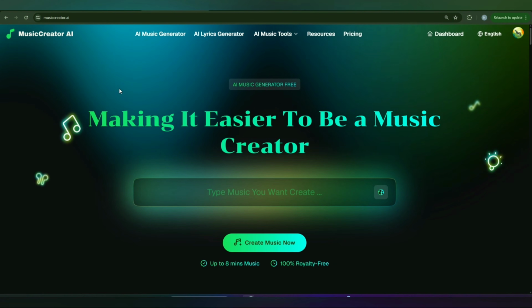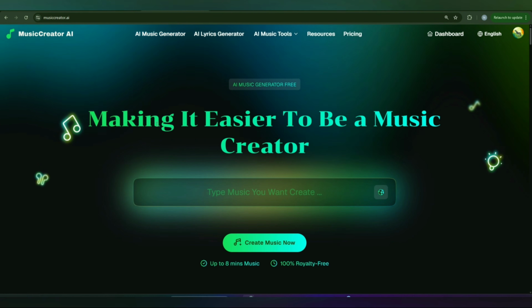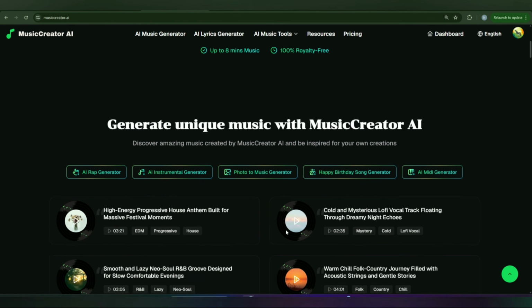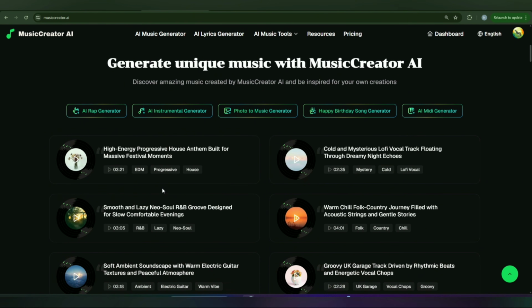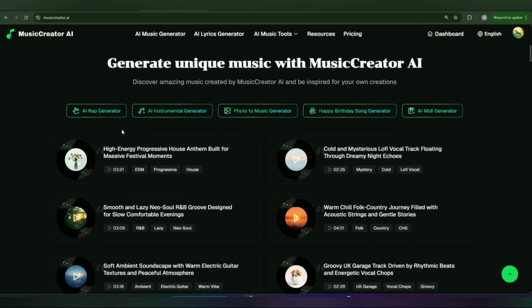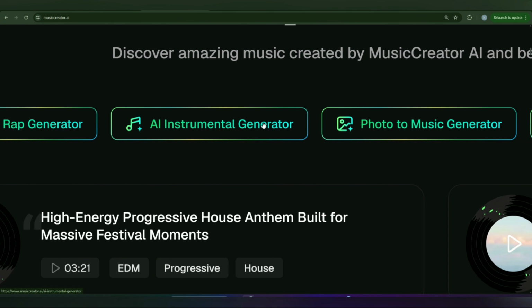MusicCreator AI. This is also AI Visio, how we can create music, and we can also give the text and music will be generated using AI up to 8 minutes plus. We can also get AI music. And there are also some suggestions of how it looks like. You can listen and enjoy different types of music. There you can also check AI music with some dialogue delivery.